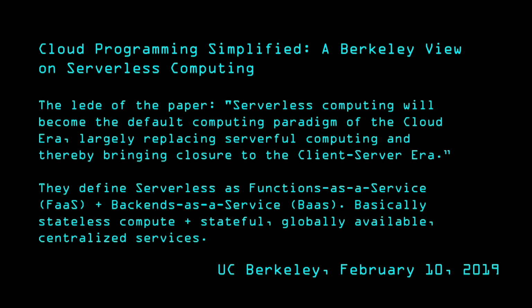Notice the mention of serverful, and now we're seeing serverless, but the main point that I thought was very interesting there was how they defined serverless. The way that they define serverless is this: functions as a service plus backends as a service. Basically, that means stateless compute plus stateful, globally available, centralized services. So what are these stateful, globally available, centralized services, and how can we build applications utilizing this paradigm, I guess you'd say?